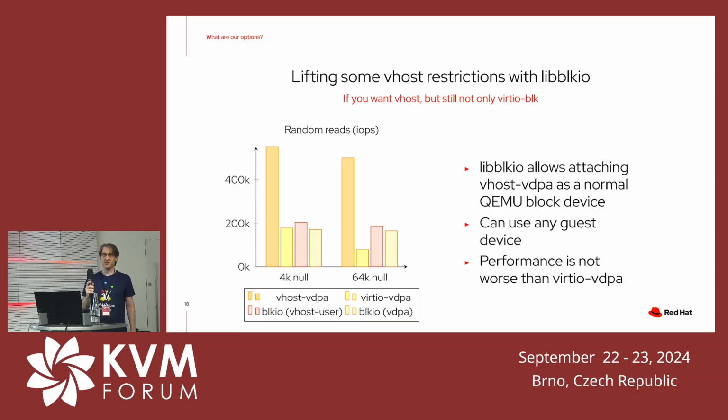And you can use that with any kind of guest device that you want, and the performance is not worse than if you attach it as a block device first. So if you're okay with the requirement of having a character device instead of a file or a block device, and you're okay with using shared memory, then you probably want to go the vhost VDPA path. And for anything that is not virtio-blk, you can just use libblkio, and it will perform fine.